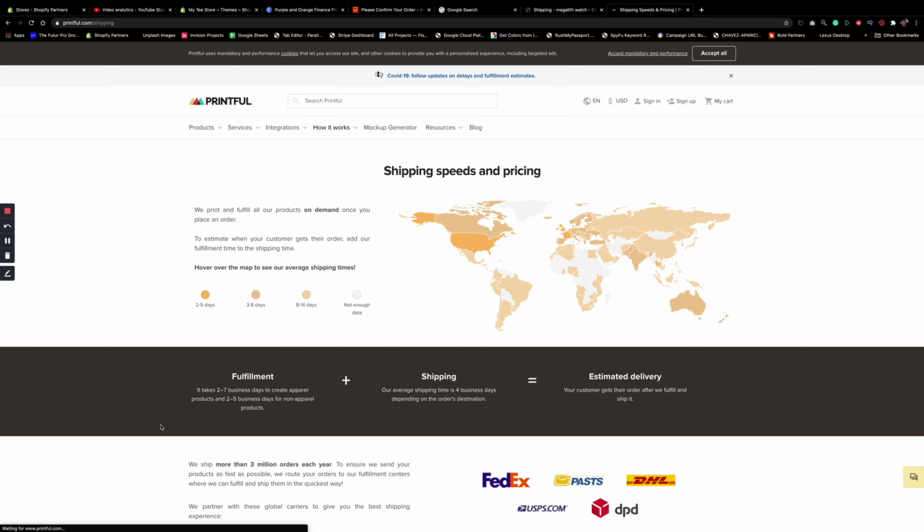Printful is very transparent as far as speed and time frame. You can see right here that if you're going to produce a product and ship in the United States, it typically takes 3 to 4 days, right? So you could start partially calculating that up. More detailed, it says it takes about 2 to 7 business days to create the apparel, but then shipping itself, our average shipping time is about 4 business days. So if you sum up the 7 business days plus the 4, then on your shipping policy, you put the total sum of what that is.